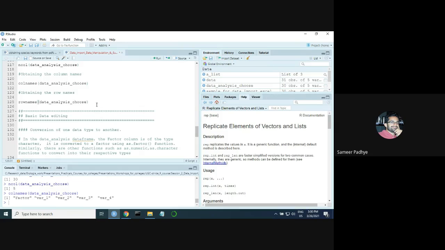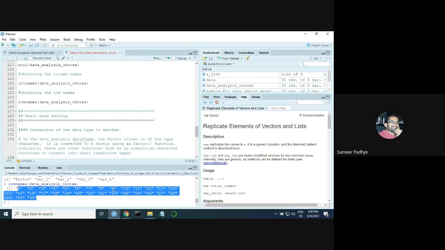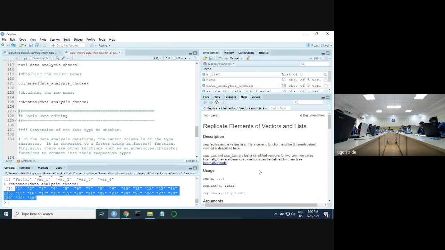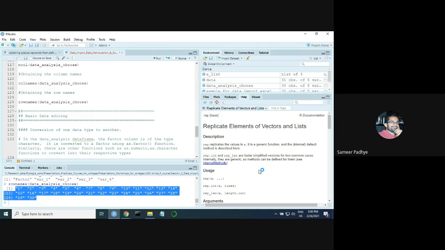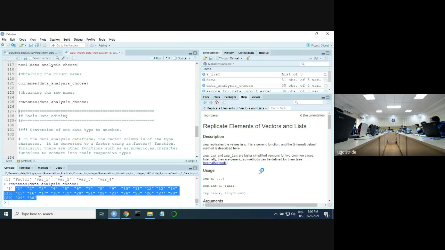Similarly, if you have row names for your data, you can use the function rownames. Now here, if you notice, can someone tell me what this is? What would this be? No names. What does it look like? What type of data does it look like? Raw data. Data type.